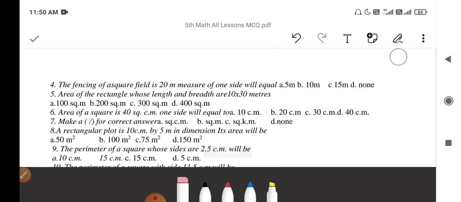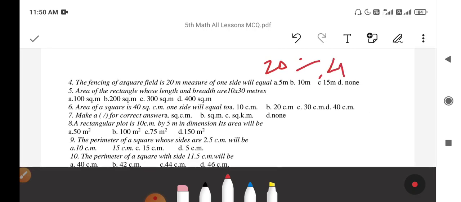The fencing of a square field is given, that is 20 meter. So the length of one side will be perimeter divided by 4. 20 divided by 4, that will be 5. So the measure of one side will be 5 meter.